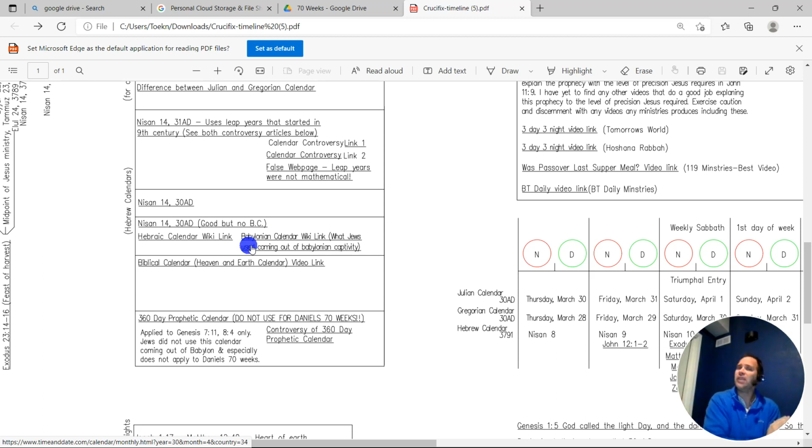From that point forward, they used it all the way through to the very end, the destruction of the temple, Revelation 22:21. So from Genesis 1:1 all the way to Revelation 22:21, they used the biblical calendar, Genesis 1, and so forth. Another thing I want to point out: I have a video on the 360-day prophetic calendar. Do not use this, especially for Daniel's 70 weeks. It is going to throw you off. It is not biblical. I go over that. You just can't take a snippet of time of a text and apply it across the board. That is just serious recklessness.